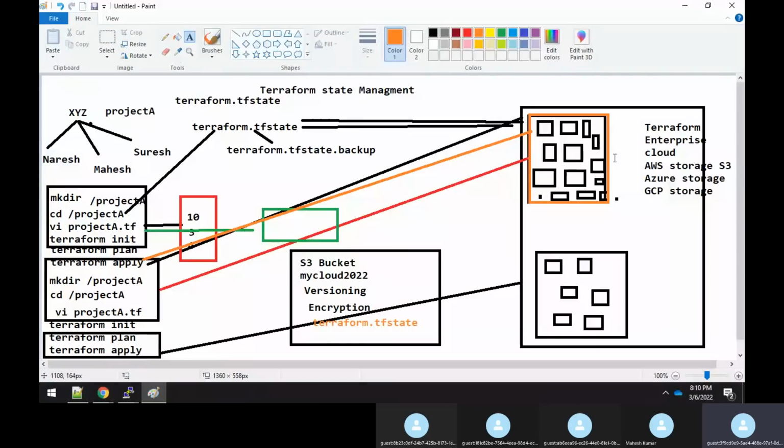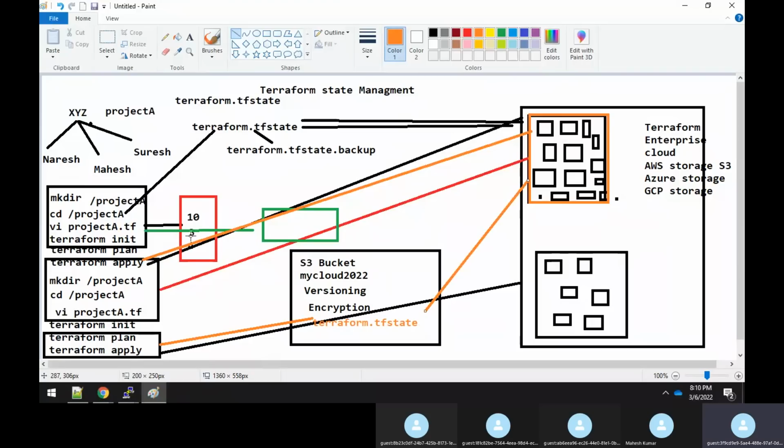So Mahesh will apply it, and the apply will check this terraform.tfstate file which is already there in the S3 bucket. Oh, this file is there. Okay, there are some mismatches because he has added some new resources to be created. So there's a configuration mismatch. Now it will apply the changes, whatever differences are there.